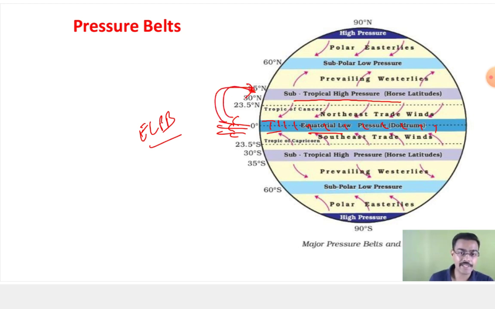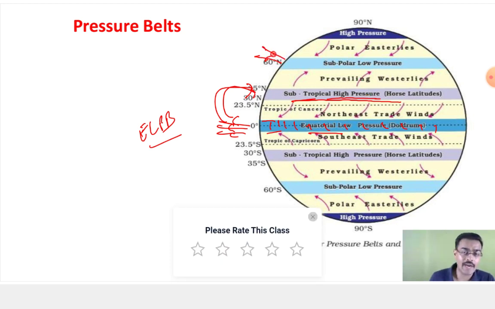Why do we call it a pressure belt? Because you find similar pressure conditions in this particular region. Similarly, the warm air mass and the cold air mass are joining and the warm air mass is rising, so you have low pressure over here. That is what we call the subpolar low pressure.